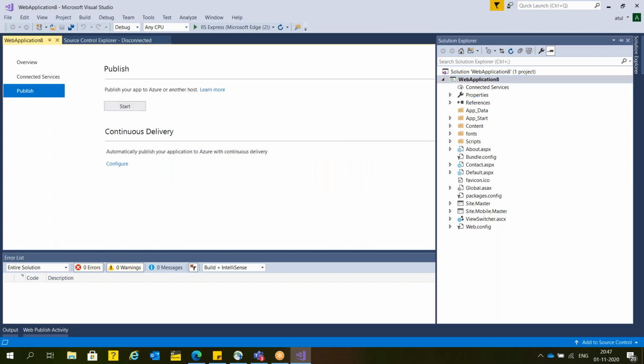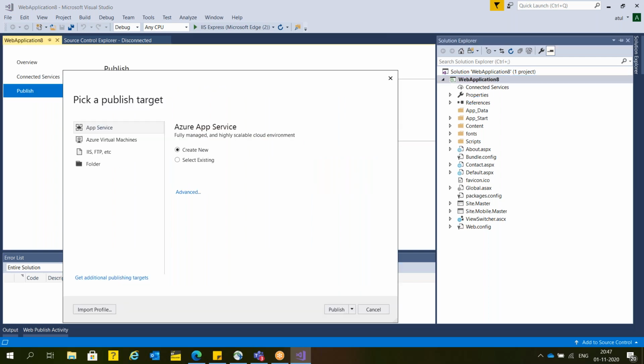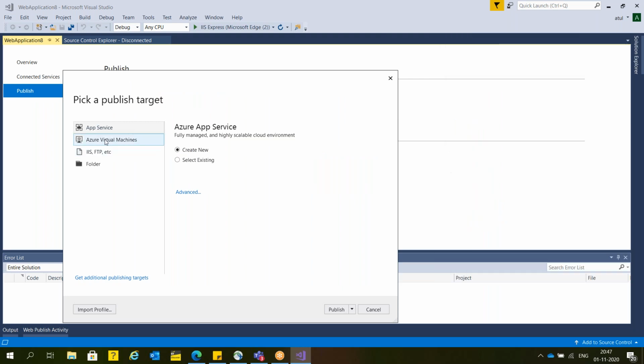Again repeating guys, if you people are going to publish it, you have two options. First, where you want to publish. You're going to publish directly in Azure virtual machine. On top of the virtual machine, you're going to deploy through Visual Studio directly. Remember, from Visual Studio directly, you people can deploy your source code in Azure VM.